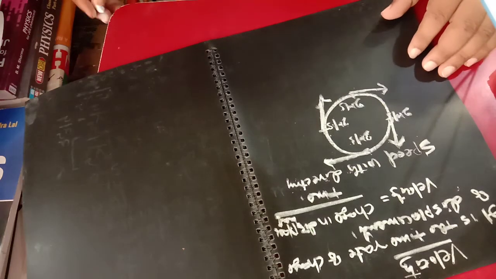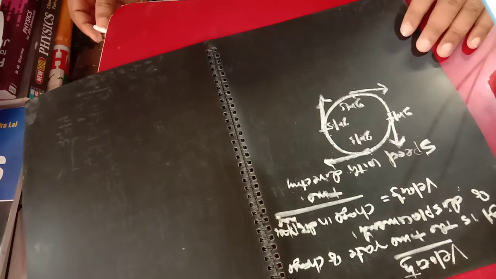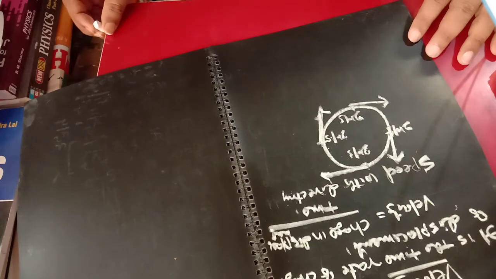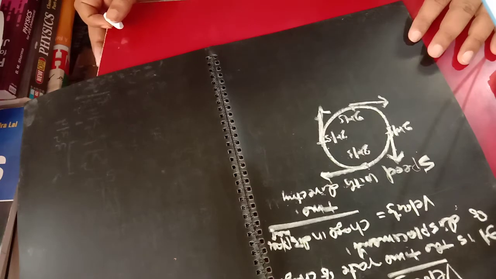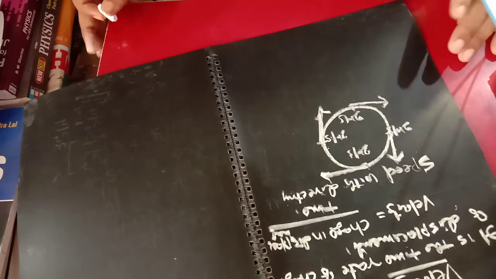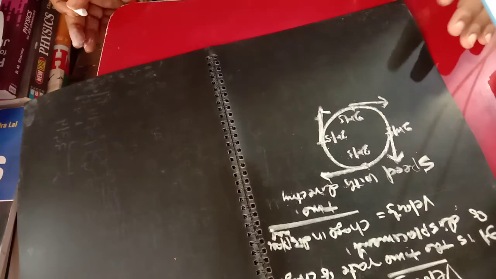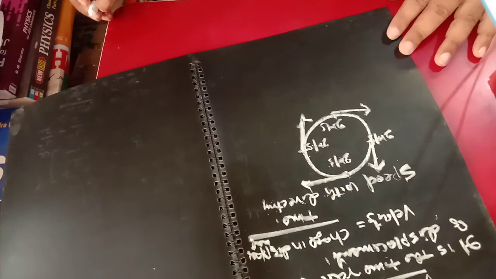The speed is not changing, but the velocity is changing, and that change takes place due to the change in direction. So velocity is nothing but the change in displacement by time. And if you consider only the magnitude, the magnitude of the velocity and the speed will be the same.